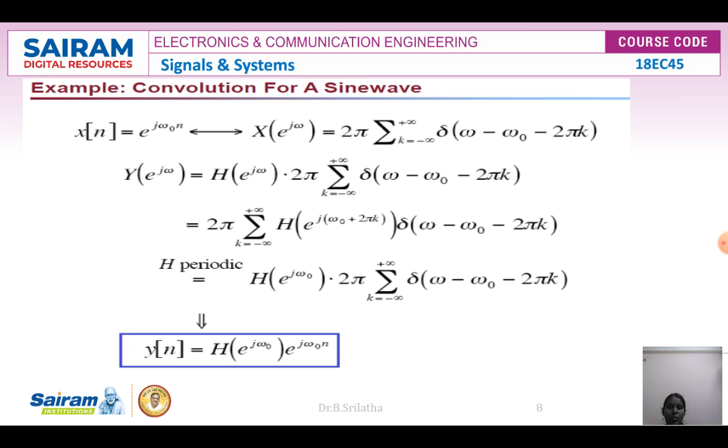These are some of the important properties of the discrete time Fourier transform. By using them, we can easily find the Fourier transform of any signal with a very simple method. For some problems it takes more steps to find the discrete time Fourier transform, but if you apply these properties, we can find it easily for any signal. In the next video, we'll see how to apply these properties to find the discrete time Fourier transform. Thank you all.